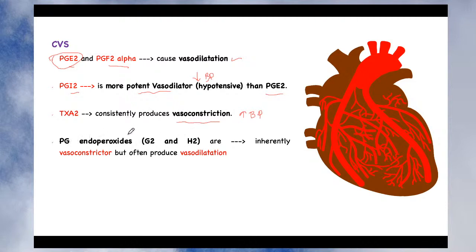Now first you try to understand what endoperoxide is. Endoperoxides are the prostaglandins which are synthesized during an intermediate step. What is the intermediate step? From the precursor, they are converted into the endoperoxide, and this endoperoxide will be further converted into the final prostaglandin. So there are two such endoperoxides in prostaglandin, G2 and H2. So you must remember prostaglandin G2 and H2 are the endoperoxides. It means they are synthesized during the synthesis of the prostaglandin as an intermediate step. So they are synthesized in between the synthesis of the prostaglandin.